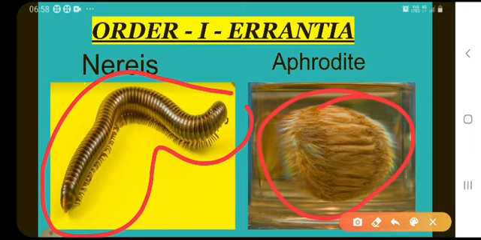Segments are numerous and distinct. Gonads are numerous and develop only during the breeding season. Nereis and Aphrodite produce a trochophore larva. This is about order Errantia.